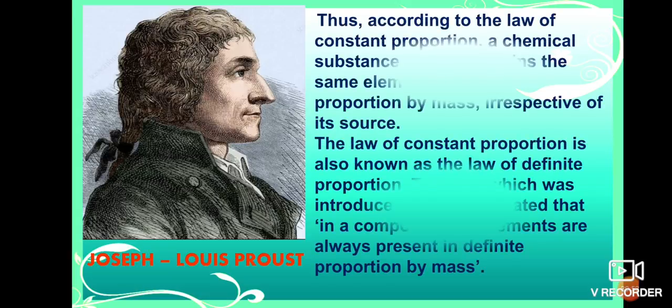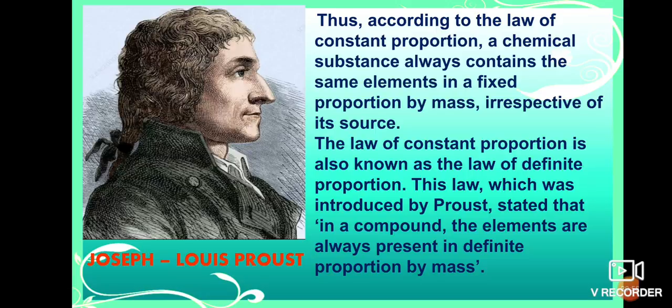He is the scientist who explained the law of constant proportion. The law of constant proportion. Another law is there for us.